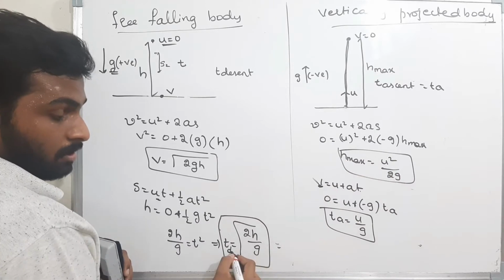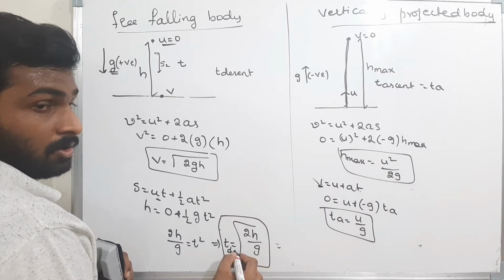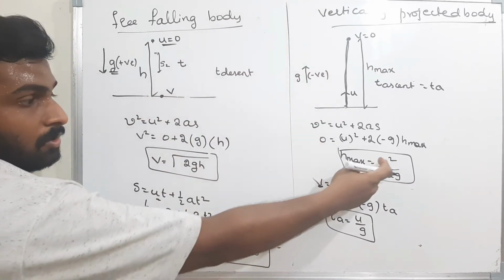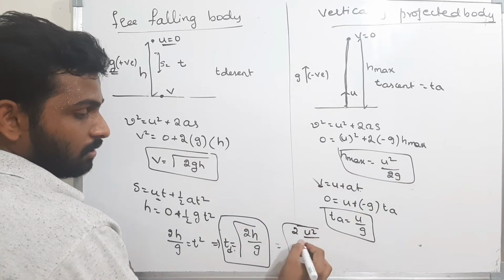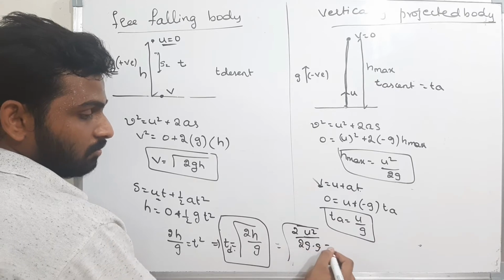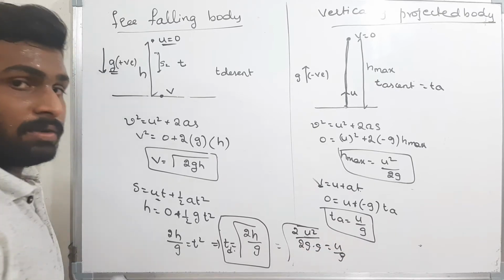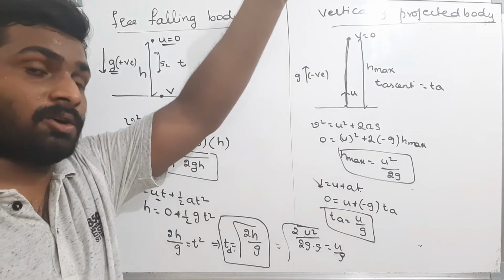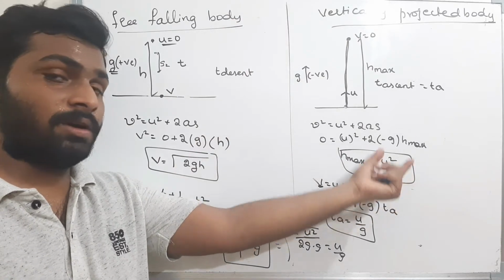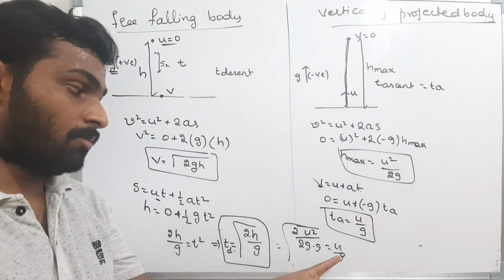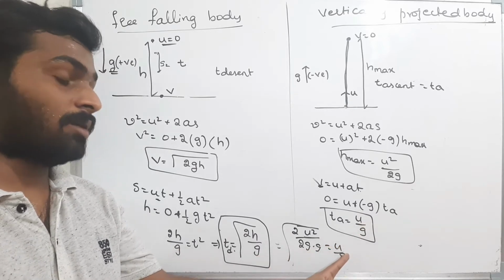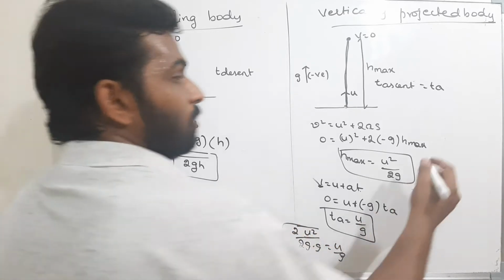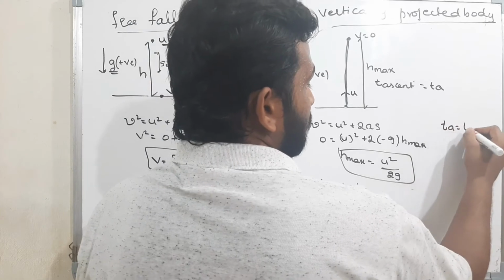Now, what is the time taken by the body to reach the ground from a certain height h? H is u square by 2g. If you substitute here, what you will get? Root of 2 into u square by 2g into g, which is nothing but u by g. That means when I leave a body from a height h, which is u square by 2g, the body will take time u by g to come down. That means the time of ascent and the time of descent are always the same. Always the time of ascent is equal to time of descent.